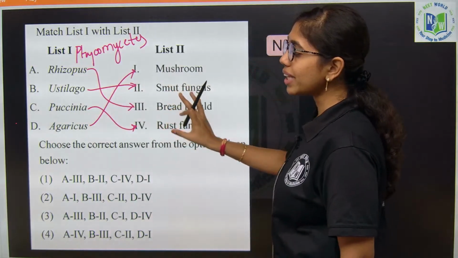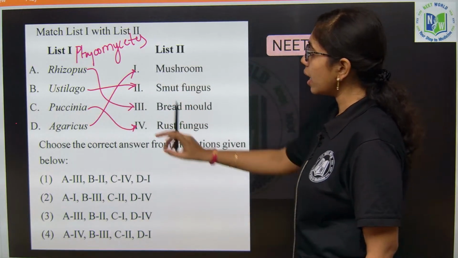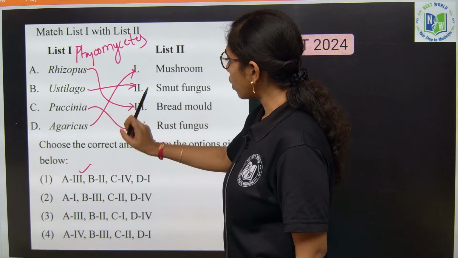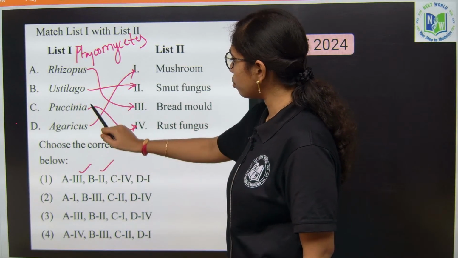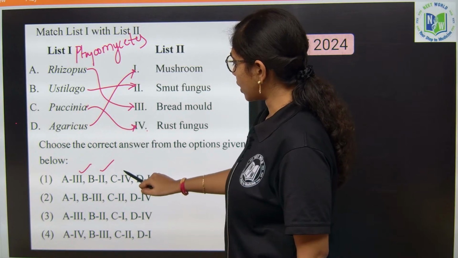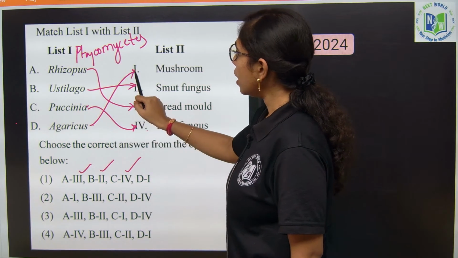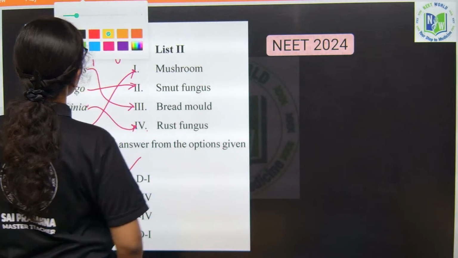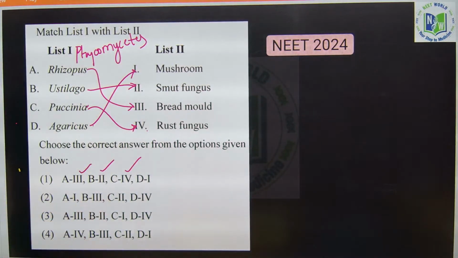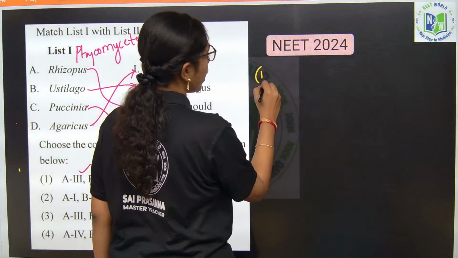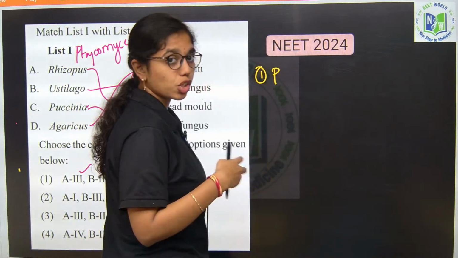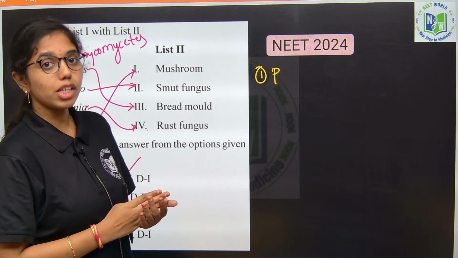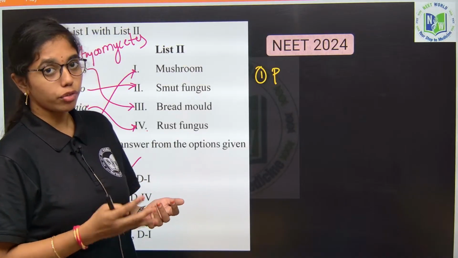So, here what will be the right option? Rhizopus is the bread mold, that is A will be 3, Eustylago is the smut fungus, that is B is 2, and C, that is 4, rust fungus, and D will be mushrooms. So, once let us recall all the examples from all the classes of fungi. We know fungi is classified into 4 classes based on the mycelium structure and the fruiting bodies which it is forming.